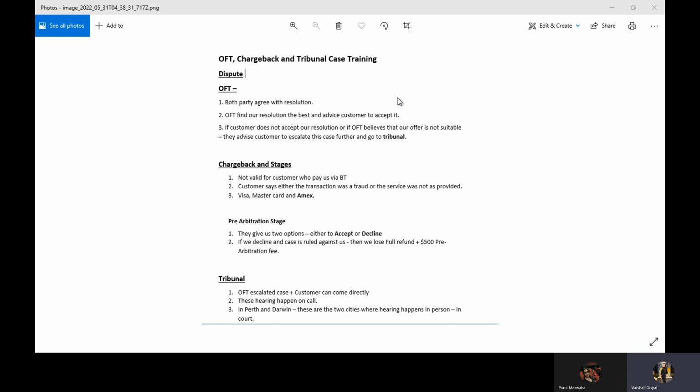So what happens is an OFT officer will come to us. They'll either call us or email us, and they'll say that they have received a grievance from customer XYZ, and they list out all the grievances or issues that the customer had with us. Now the OFT officer will ask how you are going to compensate this customer, or how you wish to resolve this case. So the resolution department head, or the person who is trained in preparing the OFT, will prepare a detailed timeline document.